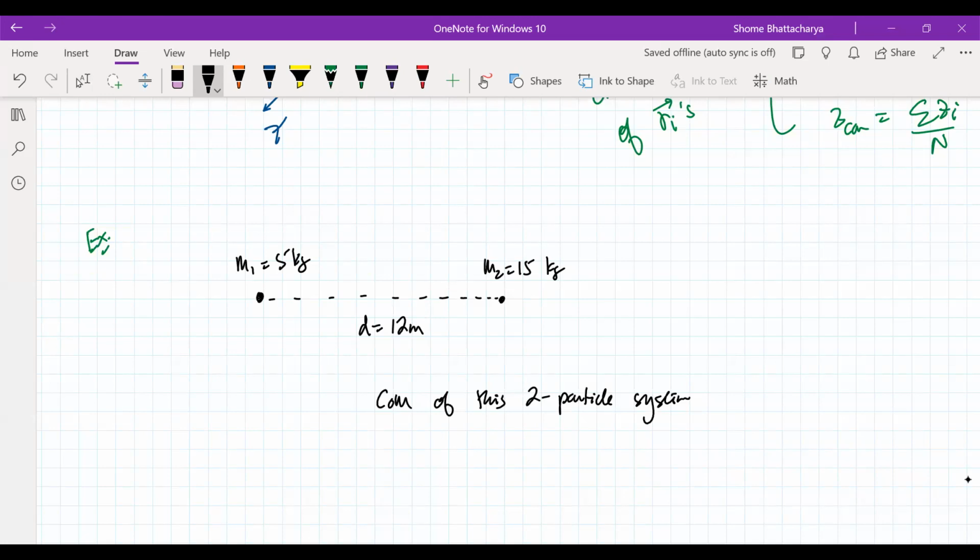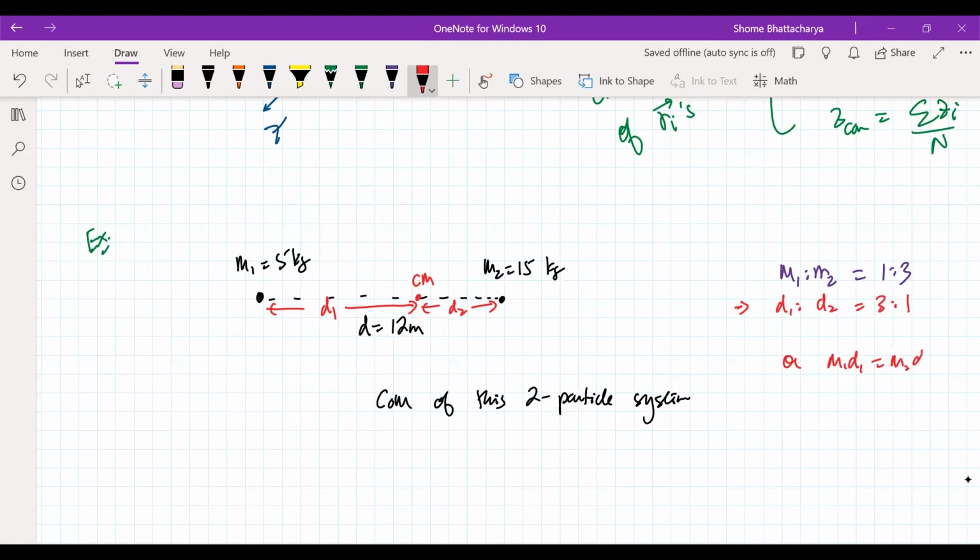If the distances of the center of mass from M1 and M2 are, suppose, D1 and D2, can we say there's any ratio of D1 and D2? Yes, D1 will be actually 3 times D2 because M2 is 3 times M1. So M1 is to M2, what is the mass ratio? It is 1:3. So that means the center of mass should be a point which divides the line joining the two of them in the inverse ratio. If this distance is D1, then this distance should be D2 such that D1 is to D2 becomes 3:1 in this case. Or we can say that basically M1 D1 should be equal to M2 D2.